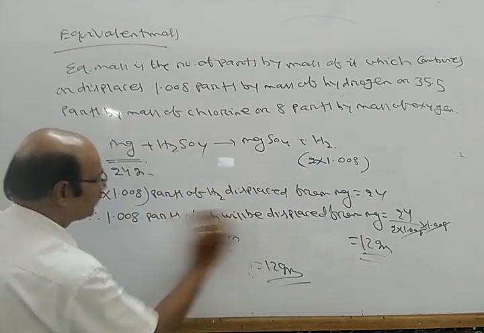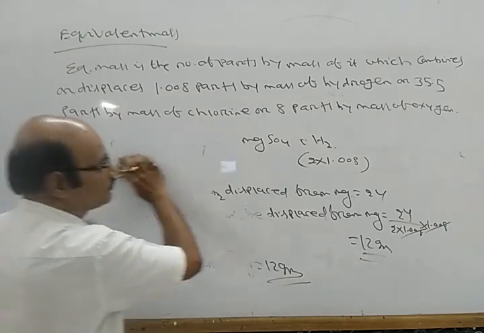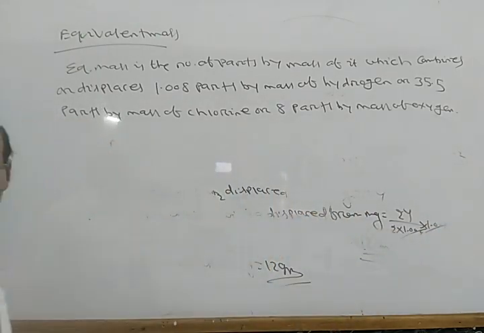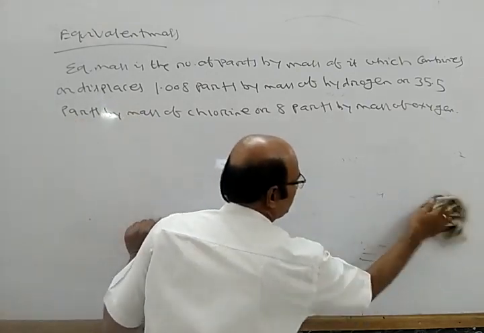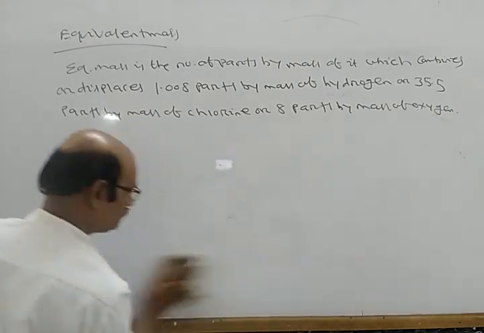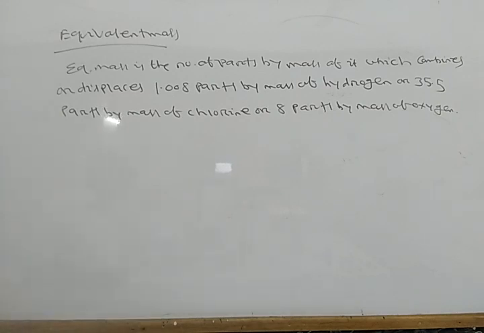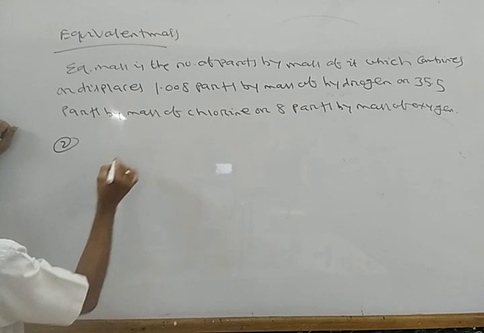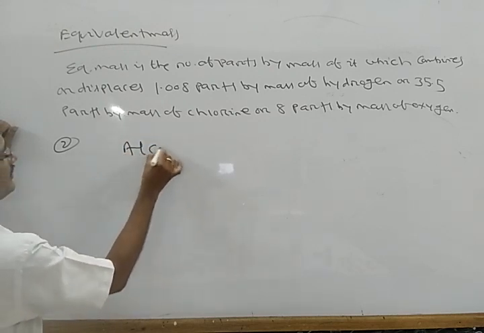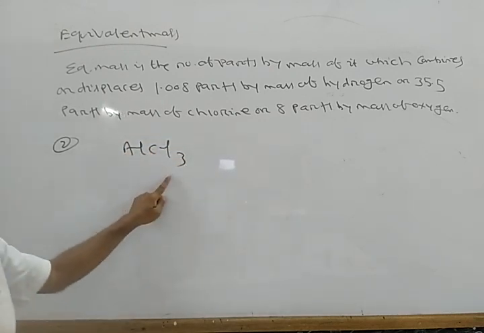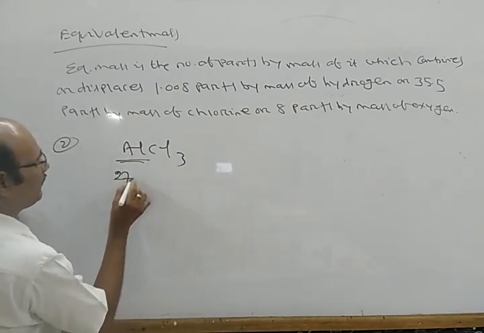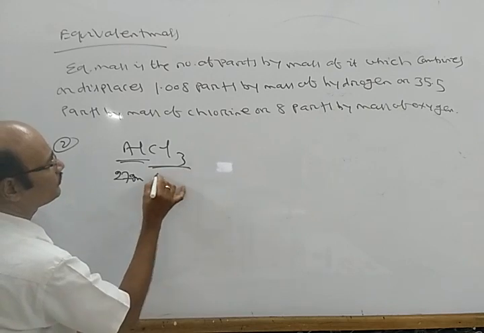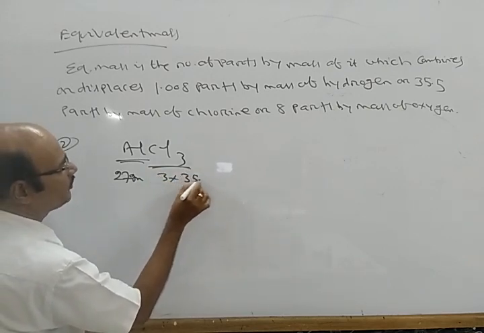Next, for example number 2, if I take AlCl3, here Al is 27 gram mass, here Cl3 is 3 into 35.5.